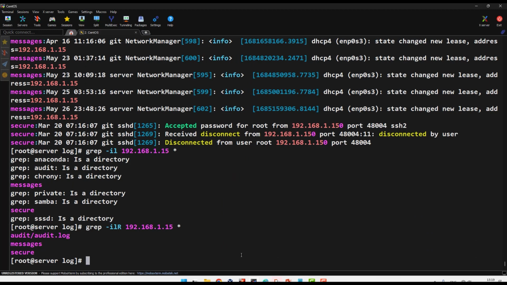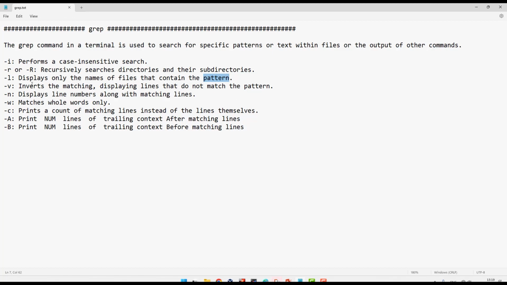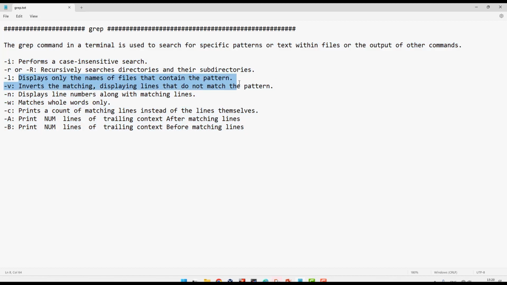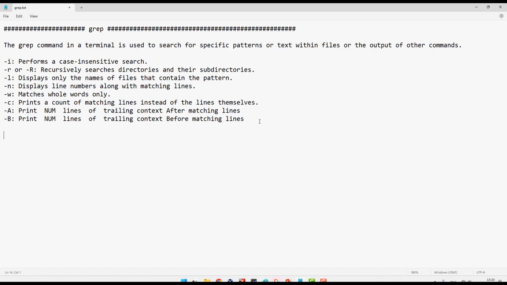So my advice for you is to master it. These options and flags, you have to remember, they are very, very useful. Now we learned about -l, which displays only the file names if you want to see the files. -v is reverse. Let me put reverse at the end, then I will tell you the difference between reverse and without.